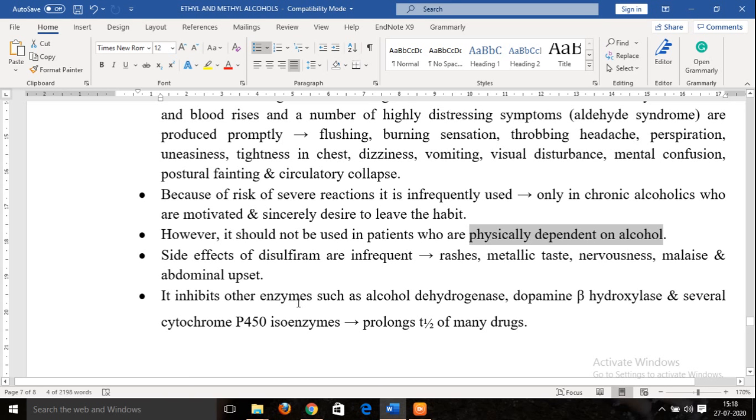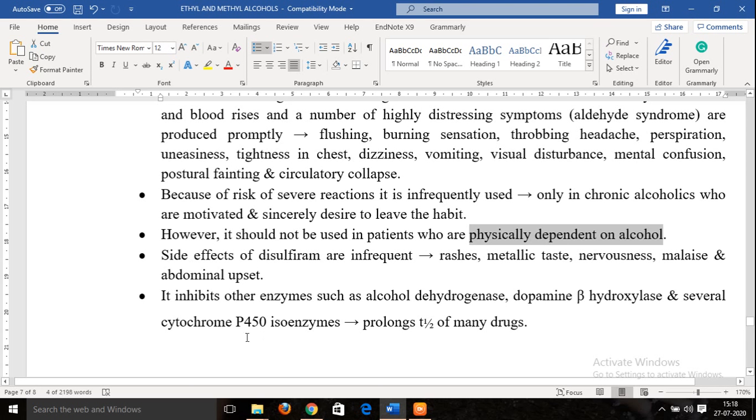Basically it is supposed to inhibit the aldehyde dehydrogenase enzyme, which is involved in the metabolism of alcohol in this context. But it is found to also inhibit other enzymes such as alcohol dehydrogenase, which is involved in the first step of metabolism of alcohol. Apart from this, dopamine beta hydroxylase can also be inhibited, and also several CYP450 isoenzymes which are involved in the metabolism of several drugs.